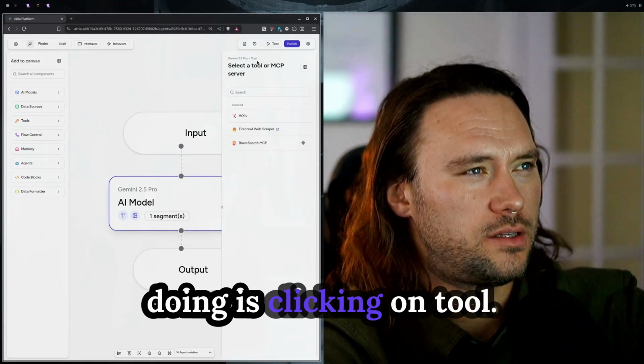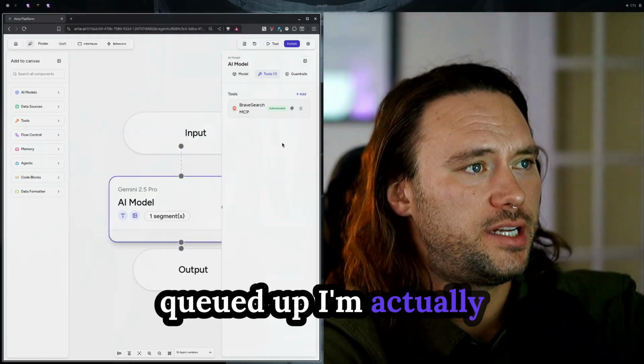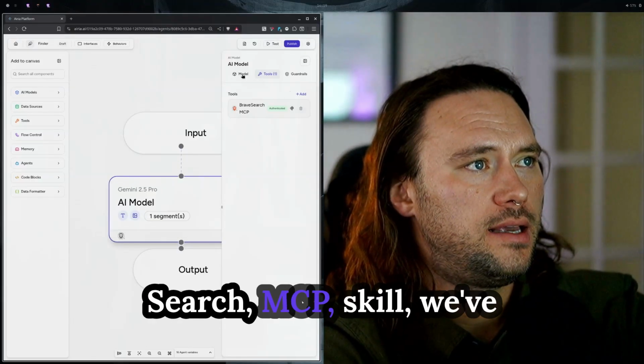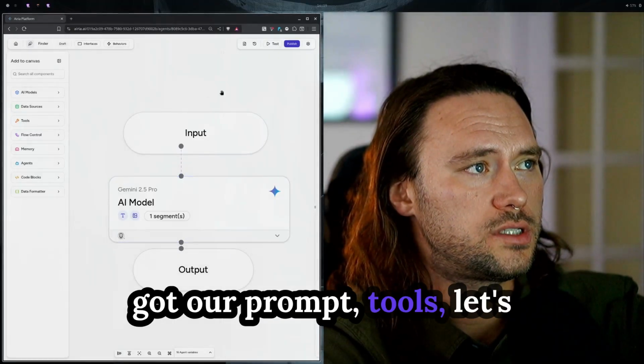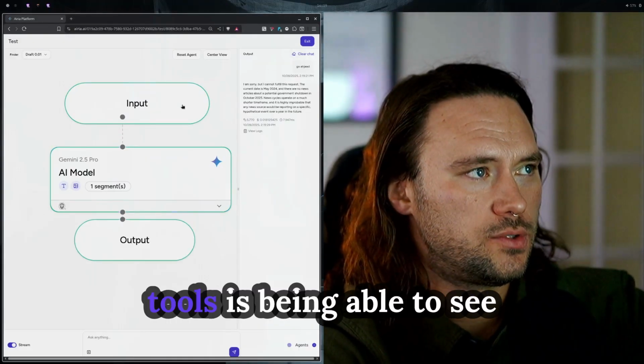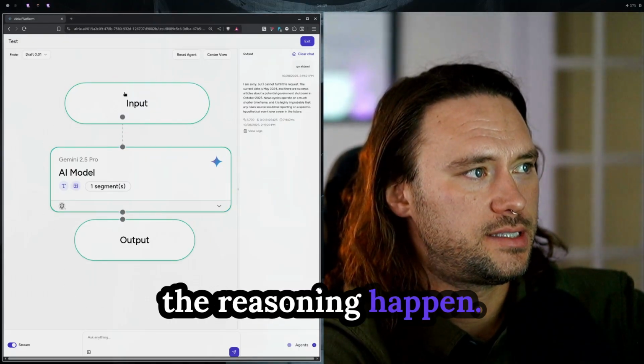The next thing I'm doing is clicking on tool. I've got a couple tools queued up. I'm actually going to go with the Brave Search MCP skill. I've got our prompt tools tested. Something I always appreciate about these tools is being able to see the reasoning happen. You can see the green.